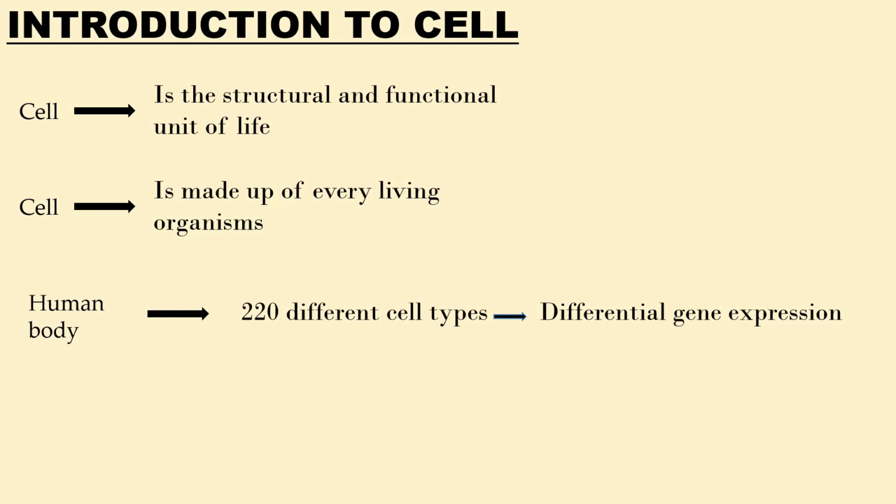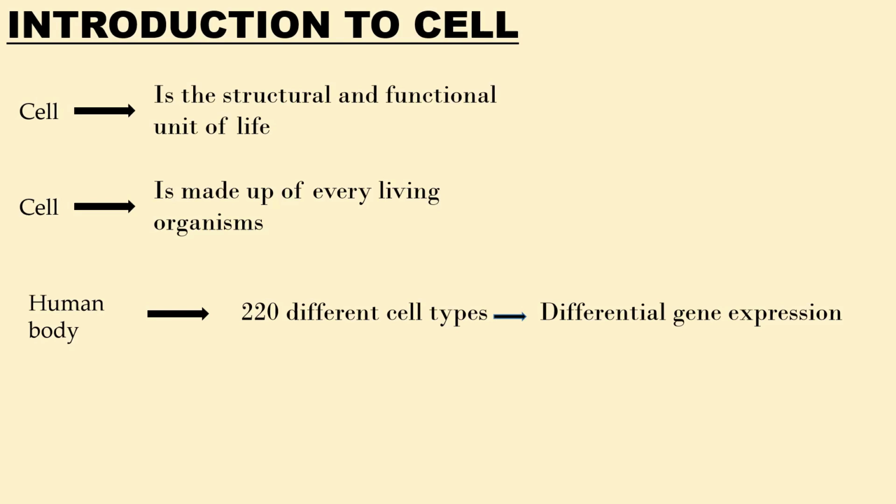For example, the red blood cell is biconcave in shape and it is responsible for the transport of oxygen from one part of the body to other tissues of the body. The transportation of oxygen to various organs of the body is due to the presence of hemoglobin. And of course, in humans, we have specific genes that are responsible for producing that hemoglobin. And that's what makes red blood cells to be red blood cells.